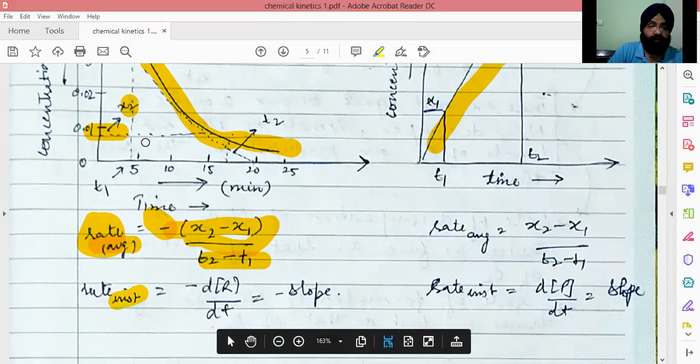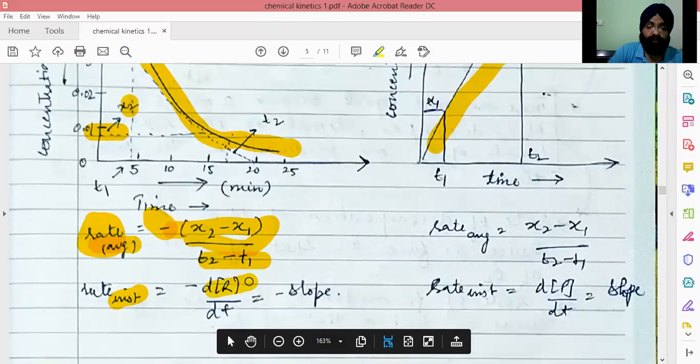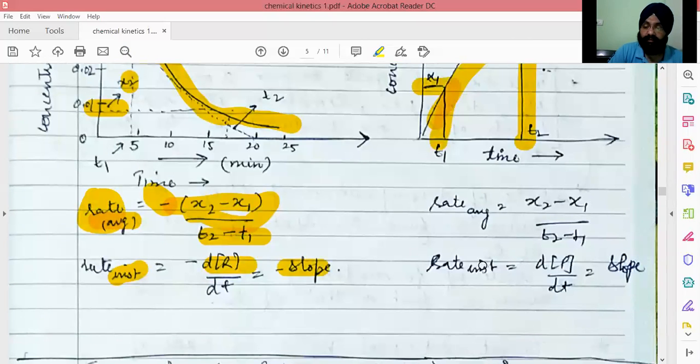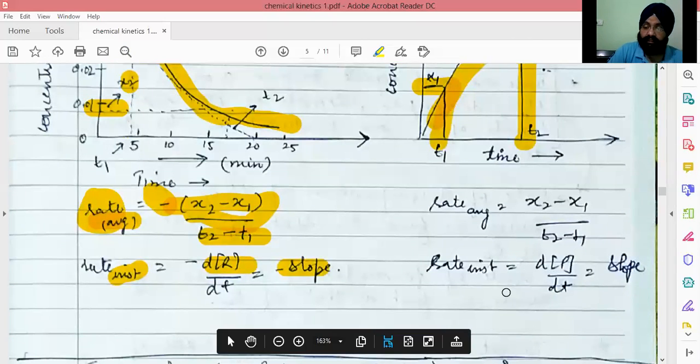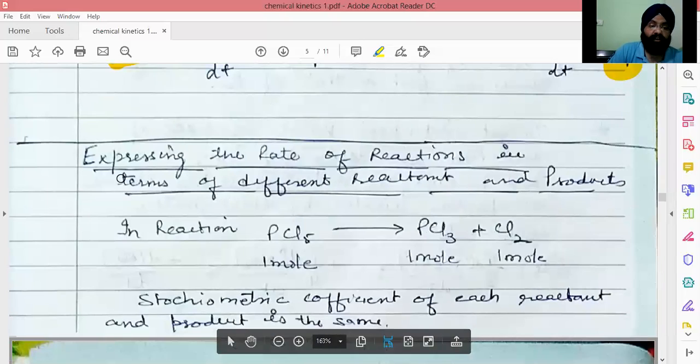Now the instantaneous rate for any instant along this curve will be equal to negative of dx by dt, which is the negative of the slope. Similarly, in case of products, we can find the average rate by taking two concentrations, and the same for the instantaneous rate. Here is the positive slope, as the concentration is increasing, and here the concentration is decreasing.